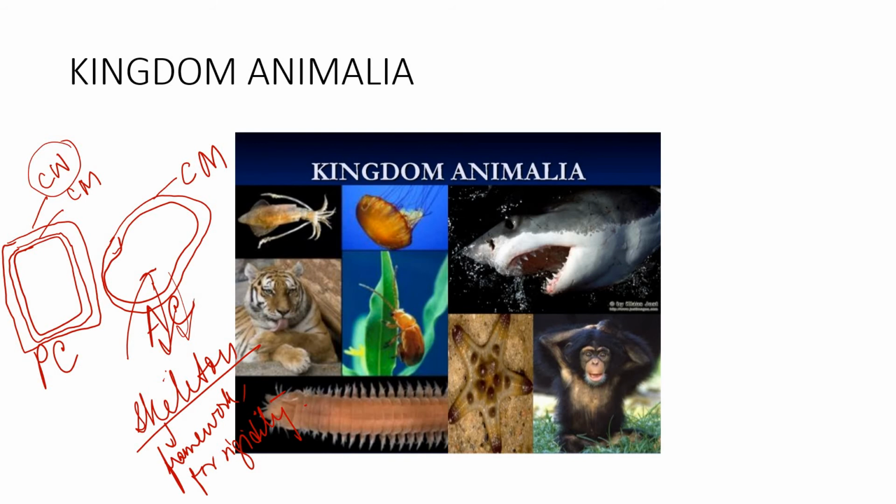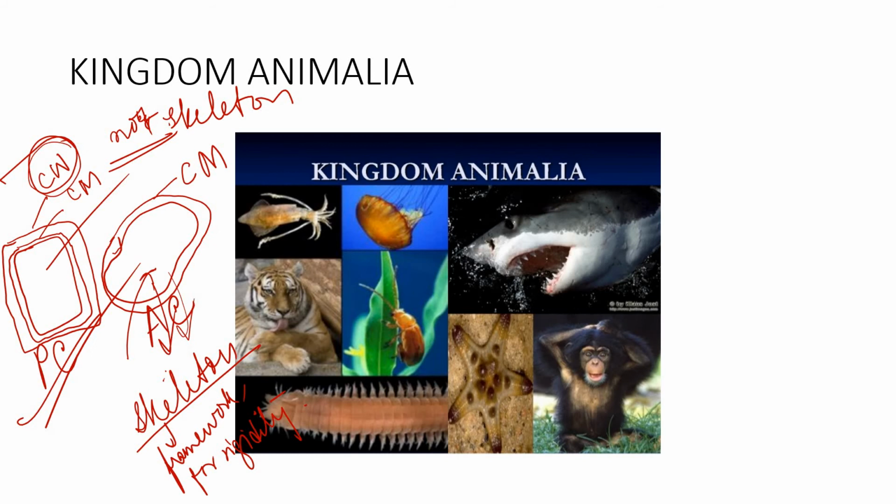So we have a skeleton with us, but plants don't have any skeleton, but their body structure also needs certain stability and rigidity, isn't it? So for that purpose, the cell wall is present to provide that stability and rigidity to the plant cells or the plant body.